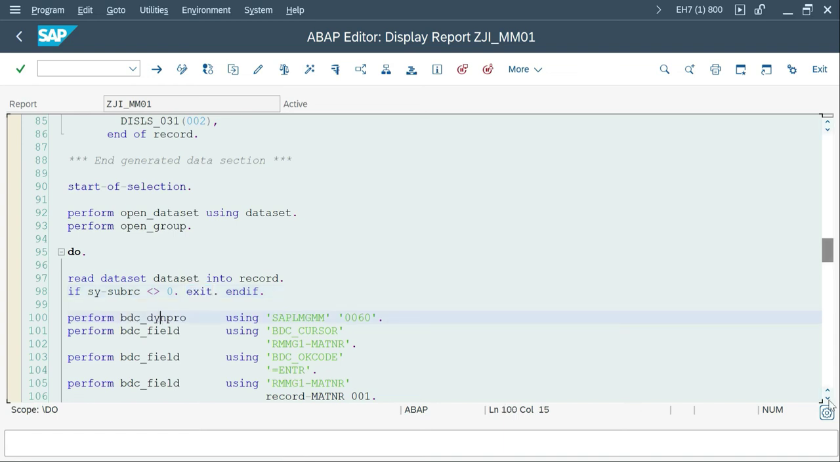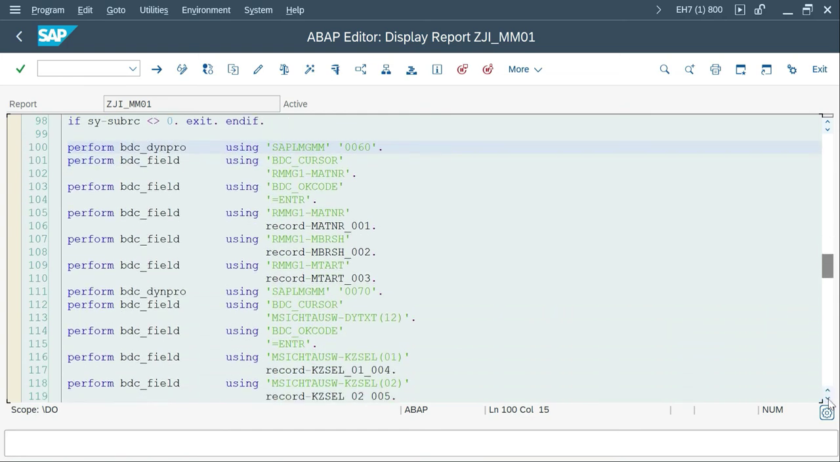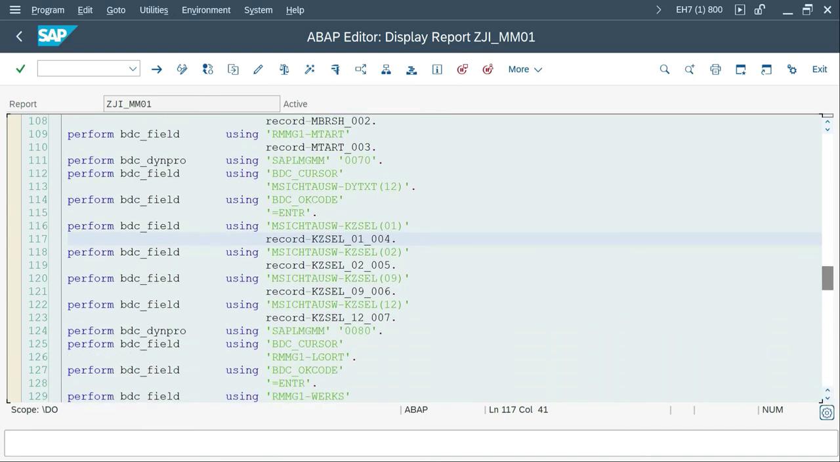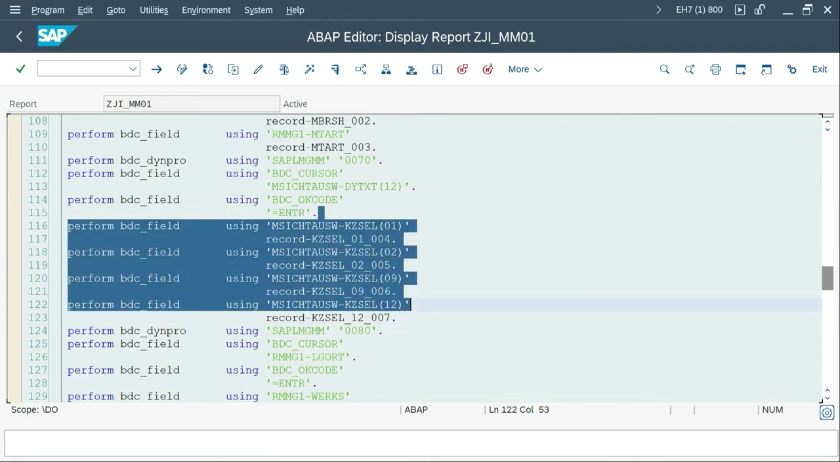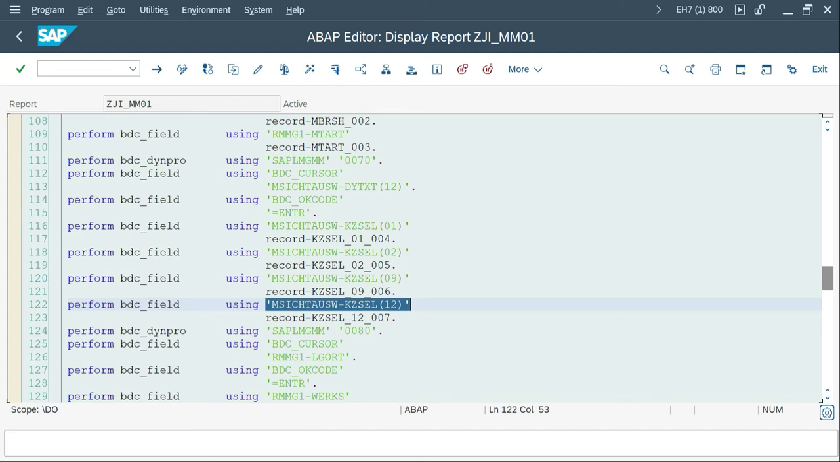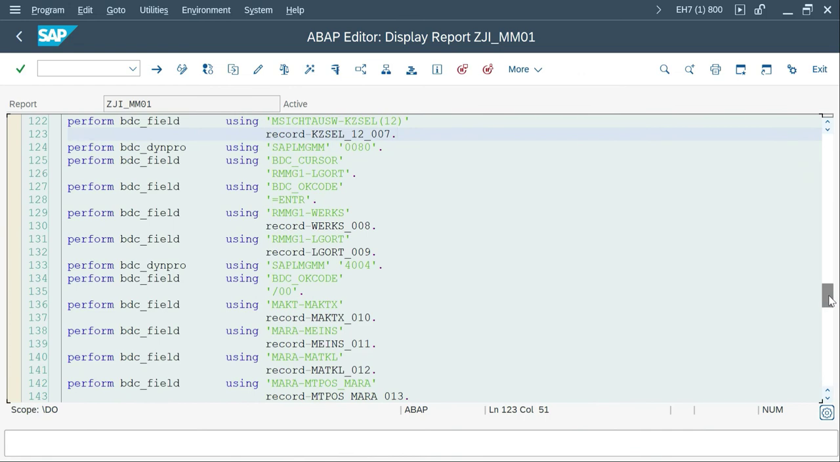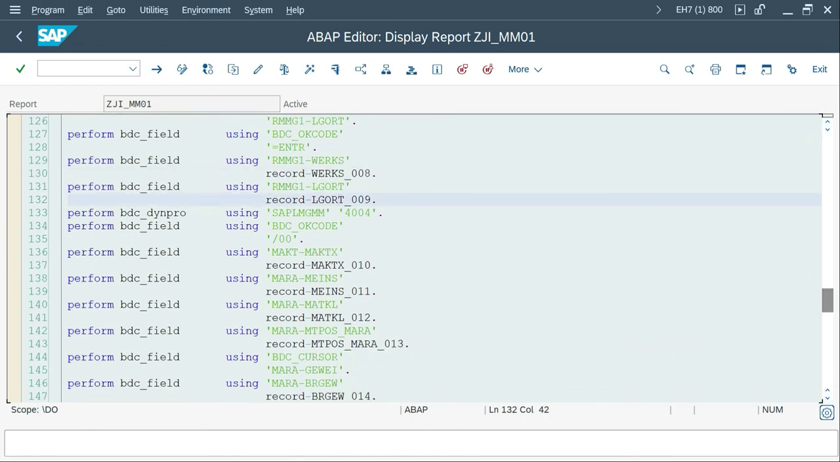So this, you know about the proper instructions which we have seen in the last program: BDC cursor, OK code, field 1, field 2, field 3, and program next screen, again cursor, OK code, and then these are actually views. Which are the views we have selected? Basic data 1, basic data 2, purchasing, and MRP 1. So those things are updated over here, and what are the exact values for it. Next we enter basic 1, 2, plant details, storage location details, text. This is material text and unit of measure. So everything they recorded the same way.